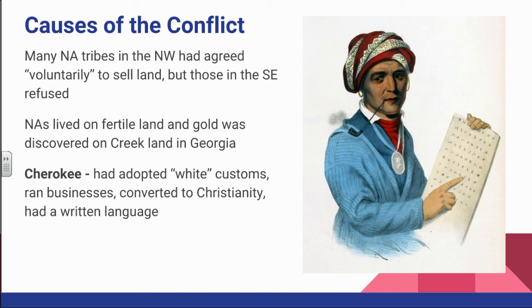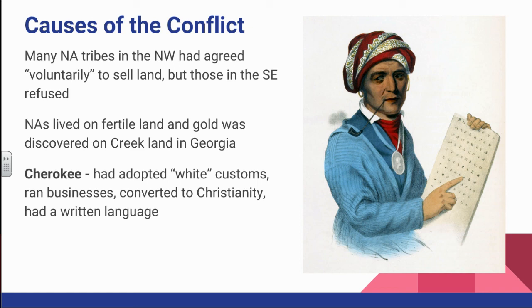These Native Americans lived on very fertile land, which obviously they wanted to keep instead of giving it up for some land out in the West that they haven't even seen. But that also explains why white settlers were determined to get their hands on that land. And then this was all made more difficult when gold was discovered on Creek land in Georgia.